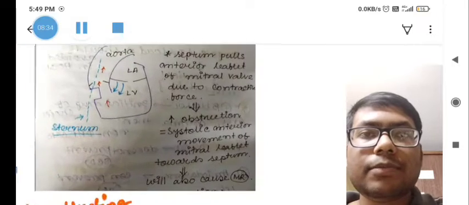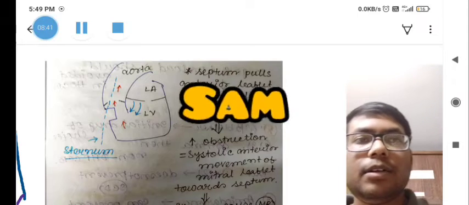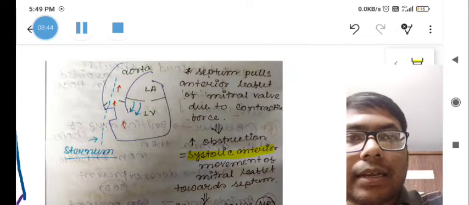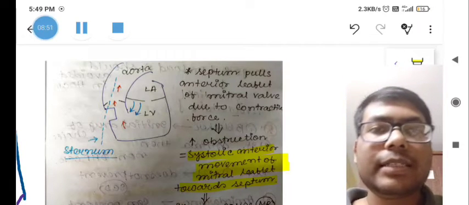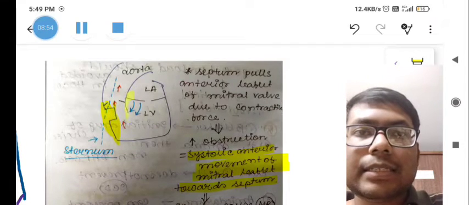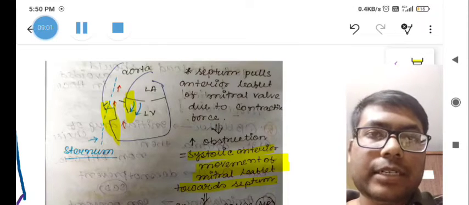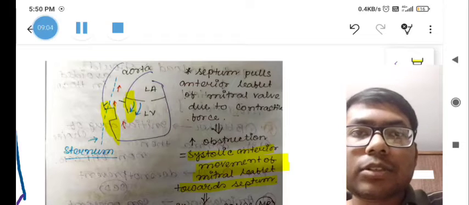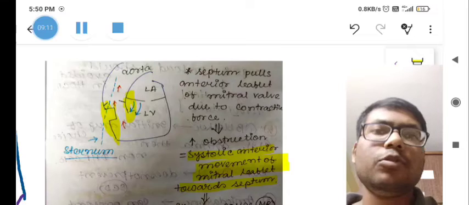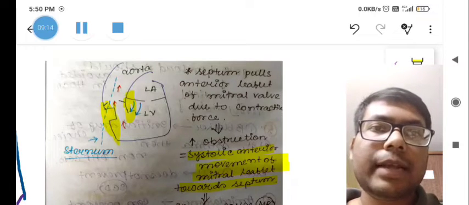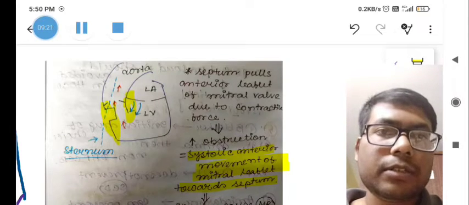Now, this is a very important concept: SAM, that is systolic anterior movement of the mitral leaflet. Why does this happen? This is the thickened septum, and this is the mitral leaflet. When the heart contracts with a small amount of blood in the ventricles, the septum attracts the leaflet more towards itself, causing more constriction of the left ventricular outflow tract, and that increases the obstruction in HOCM.